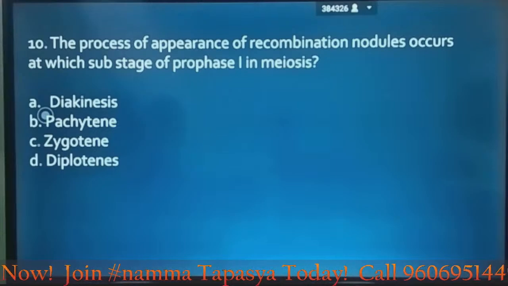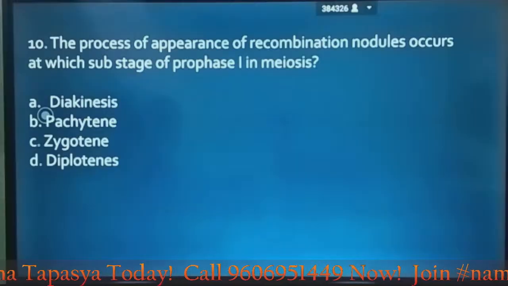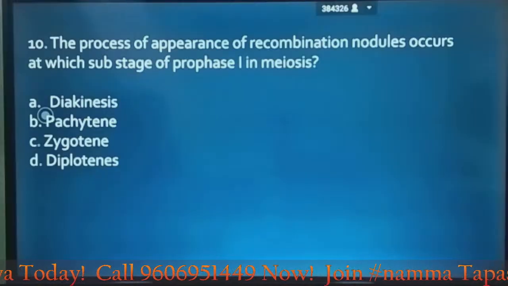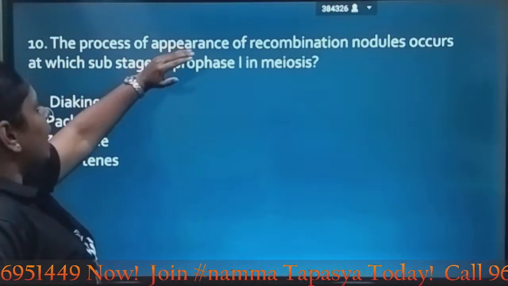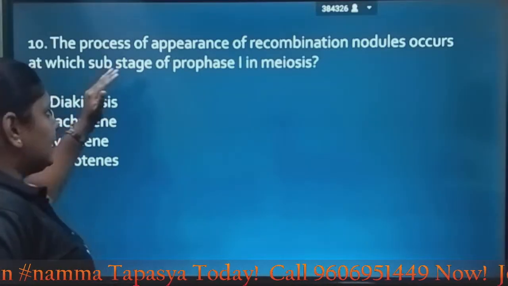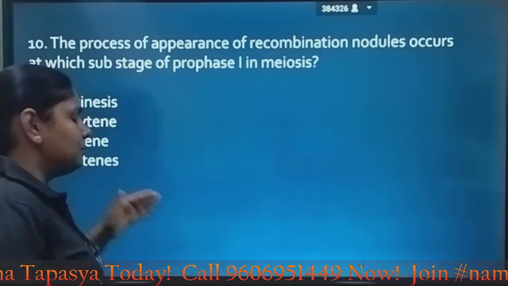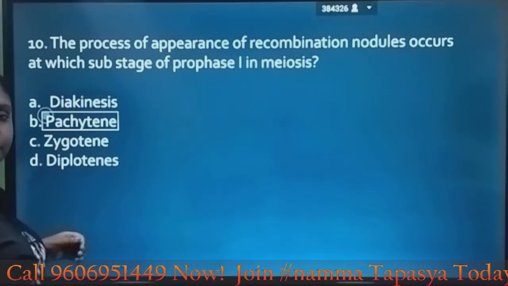In diplotene, homologous chromosomes begin to separate but remain attached at chiasmata. In pachytene, there is appearance of recombination nodules, which occurs at this substage of prophase 1 in meiosis. So here the answer is option B.